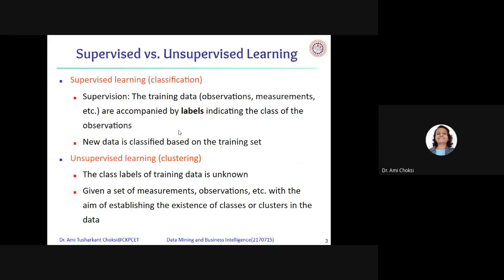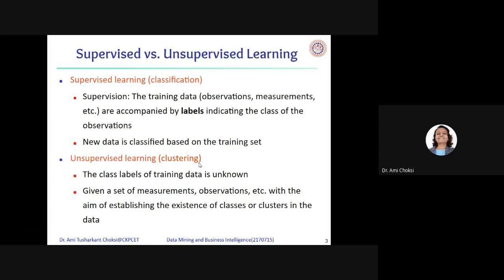Let us start with supervised versus unsupervised learning. This we know, but let us recall and continue relating it with this chapter. Supervised learning. Is clustering supervised? No, it is not, right? But let us start from that so we can have the idea and relate to clustering. Supervision: the training data, observations, measurements are accompanied by labels indicating the class of the observations.